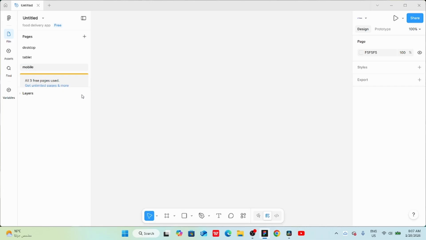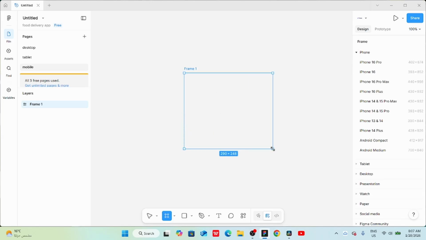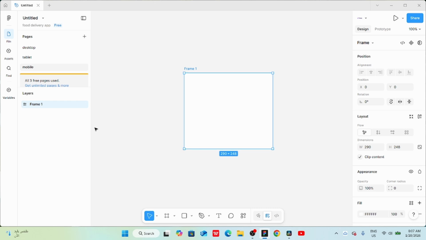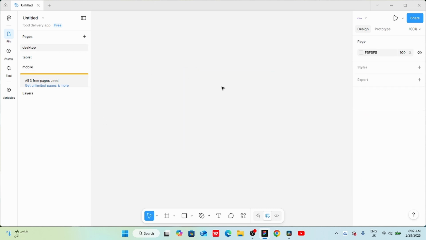Keep in mind that every design file contains 2 main sections, Pages section and Layers section. Everything we place on canvas is considered a layer. For example, if I create a frame, this frame will appear in the Layers section as you can see here. Also remember that each page has its own canvas.